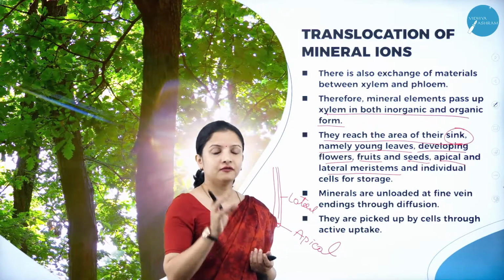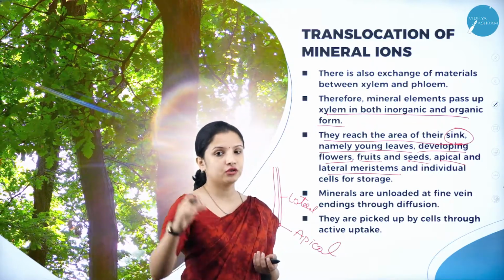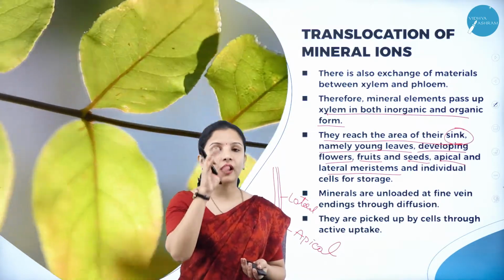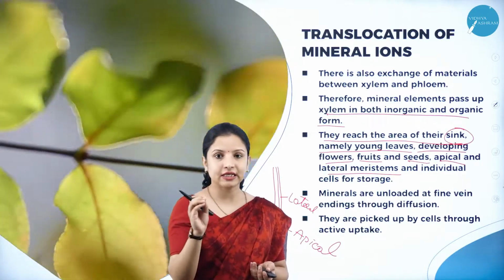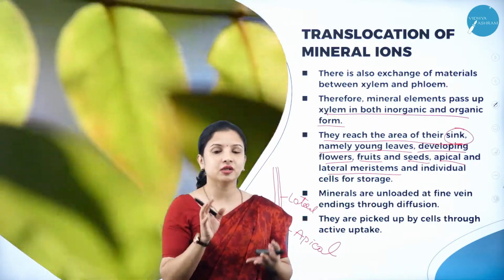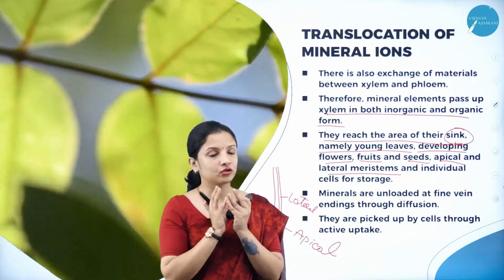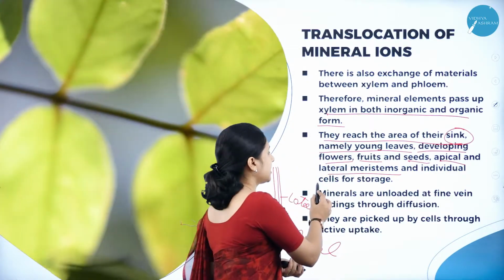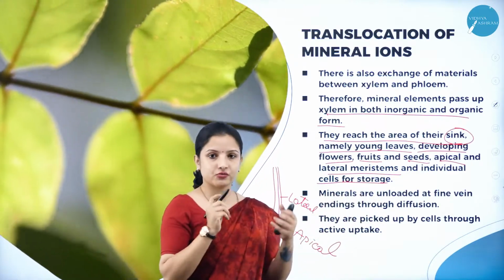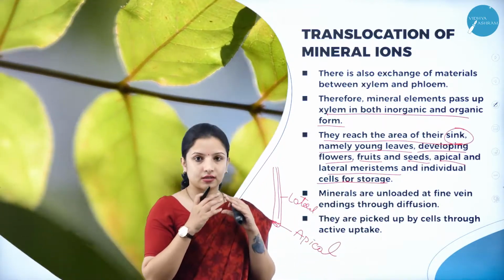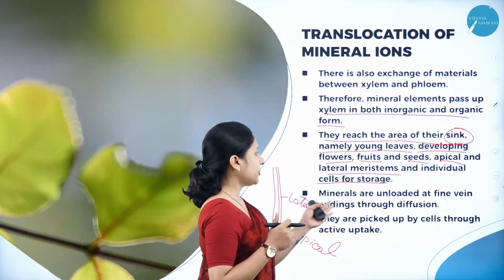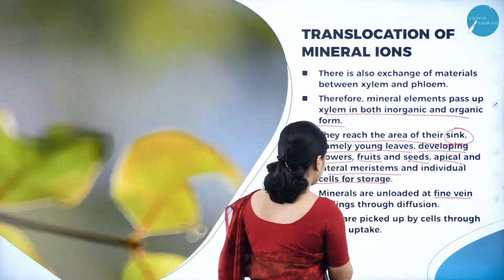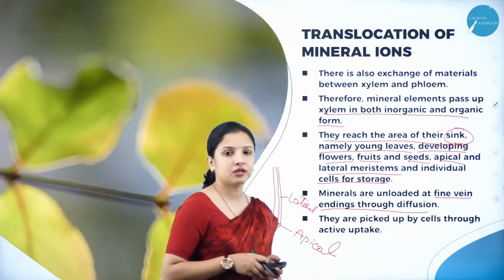So they travel from the soil, through the root, and they have reached the lateral meristems, the apical meristem, and the fruit, the flower, the seeds, all that. Now they are the sink. Why? Because minerals are being stored in them. So they reach the area of their sink and individual cells for storage. So these are the individual cells for the storage of the mineral ions. And after that, the minerals are unloaded at fine vein endings through a process called diffusion.